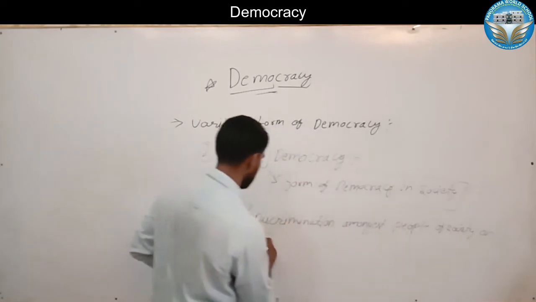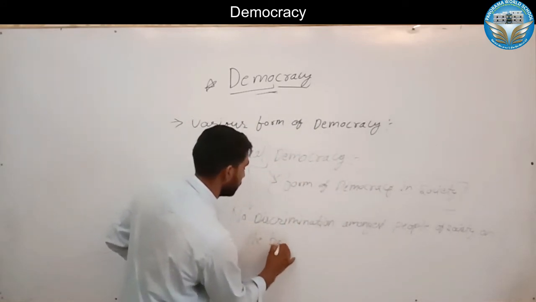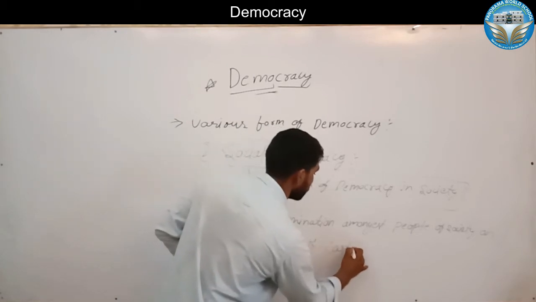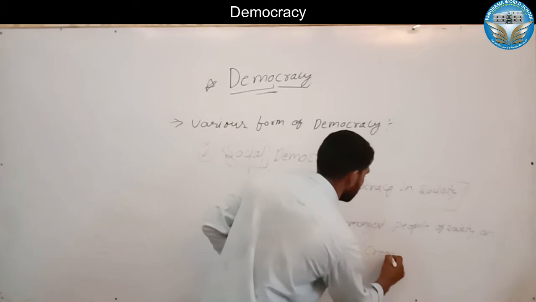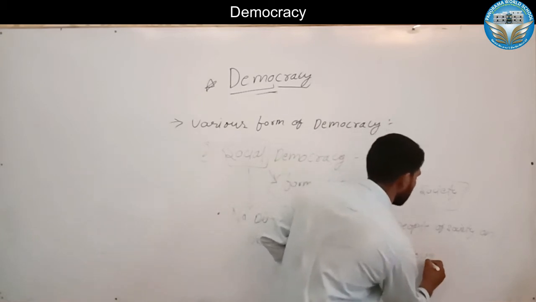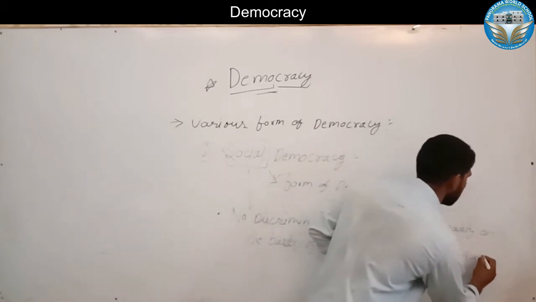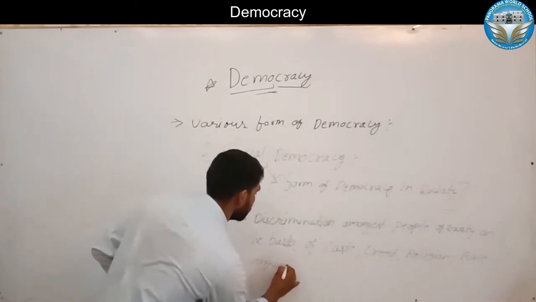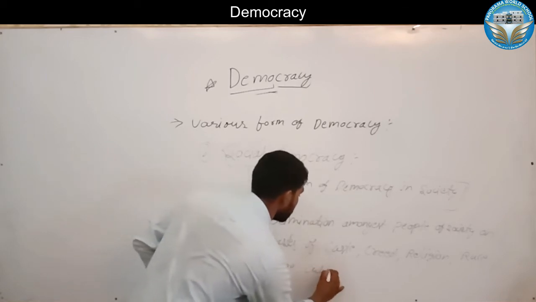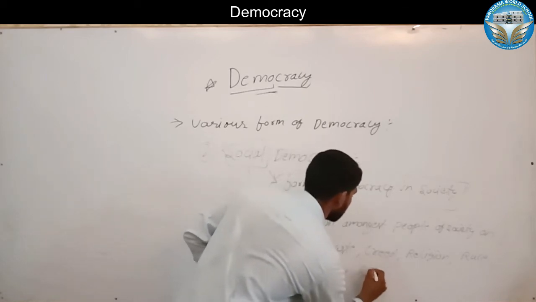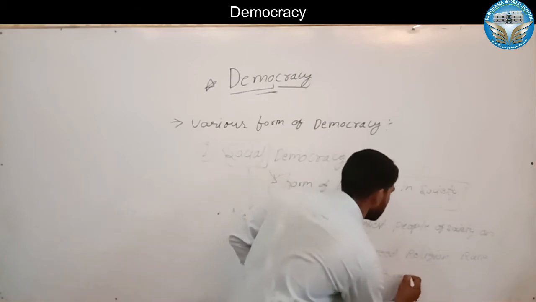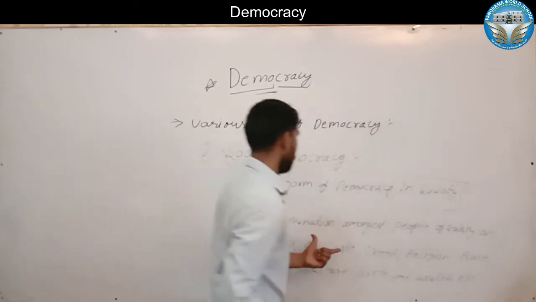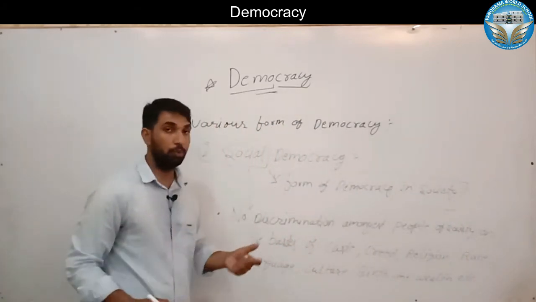There is no discrimination on the basis of caste, creed, religion, race, language, culture, birth, and maybe wealth also, etc. All these apply to the individuals of society.